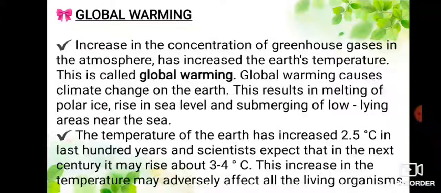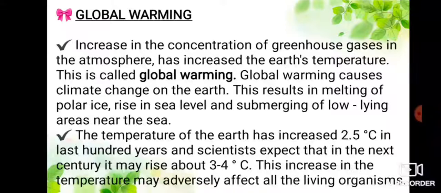Global warming. Increase in the concentration of greenhouse gases in the atmosphere has increased the Earth's temperature. This is called global warming. Global warming causes climate change on the Earth. This results in melting of polar ice, rise in sea level, and submerging of low-lying areas near the sea.